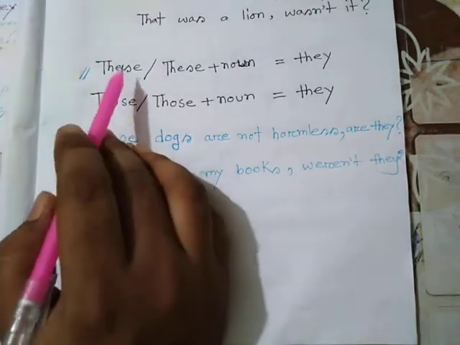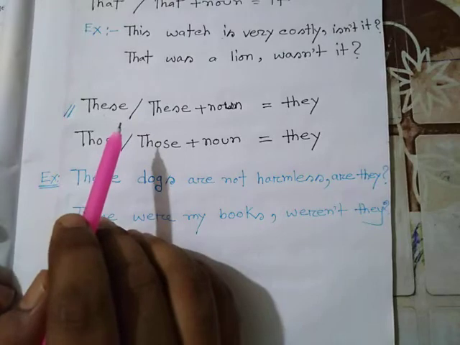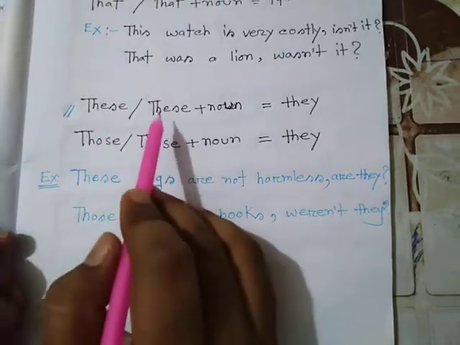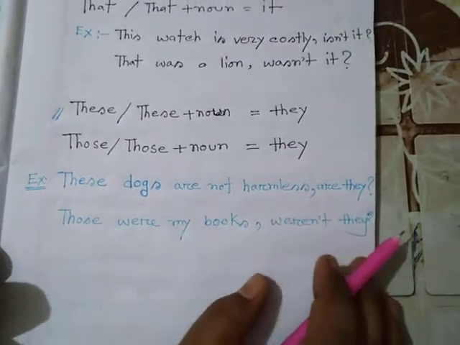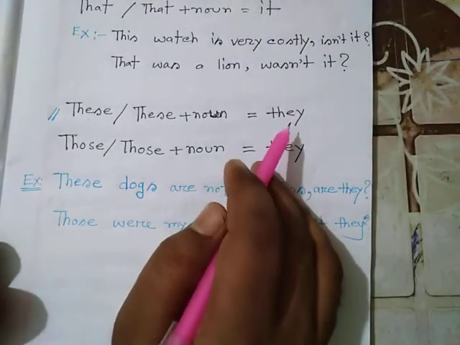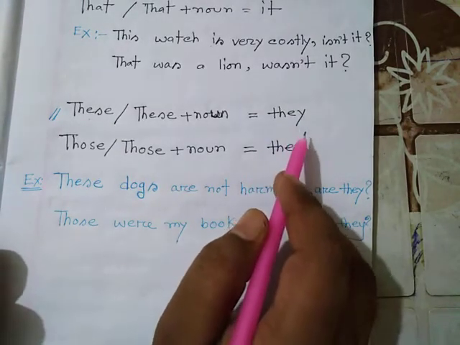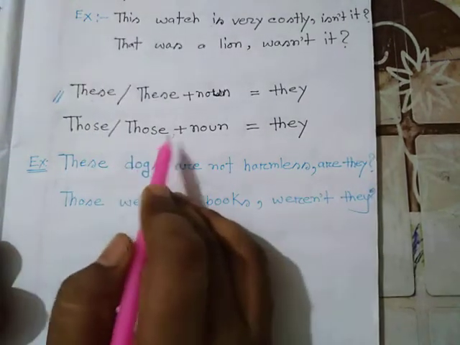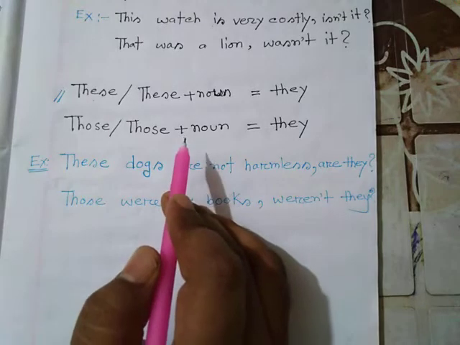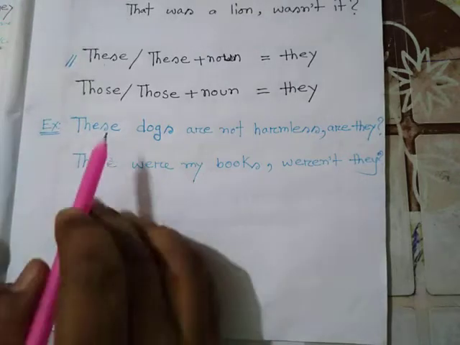These is the plural form of this. So when you get these or these plus noun as the subject of the statement, you will have to take they as the pronoun for the question part. Similarly, when you get those or those plus noun as the subject of the statement, they will be regarded as their pronoun in the question part.